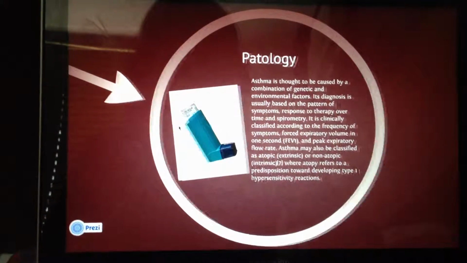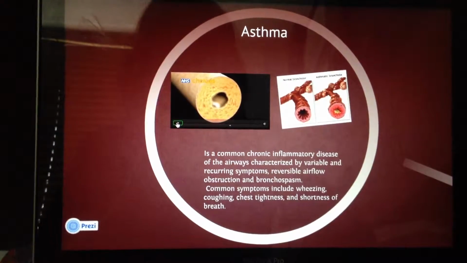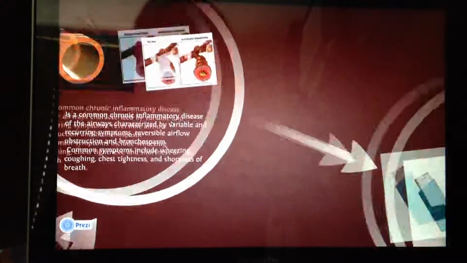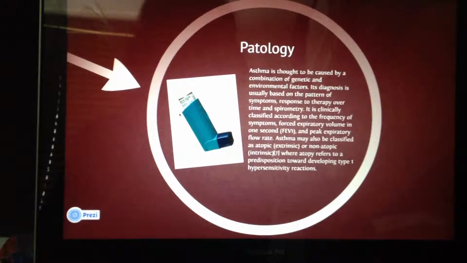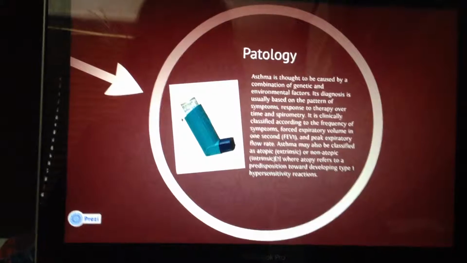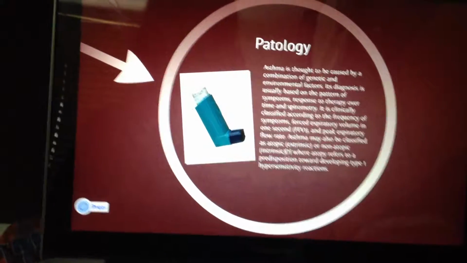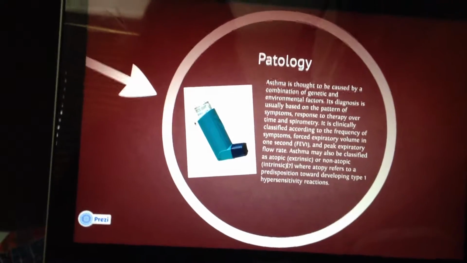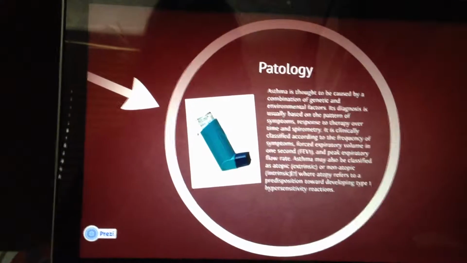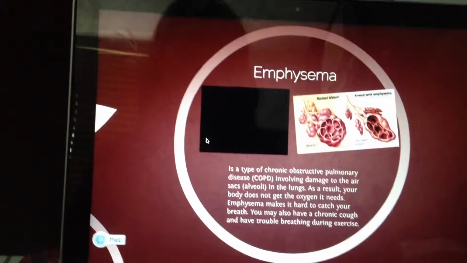An asthmatic trigger causes the airway walls to swell and the muscles around the airways to contract. The pathology of asthma is caused by a combination of genetic and environmental factors, as we already heard, and the clinical manifestation will be that your expiratory volume will decrease, you will retain more air in your lungs, but your inhalation will be very, very low.